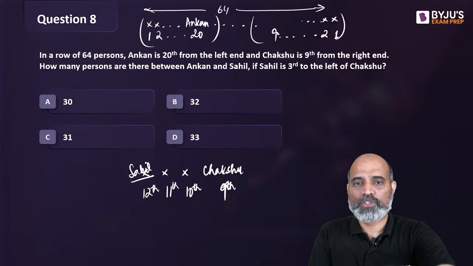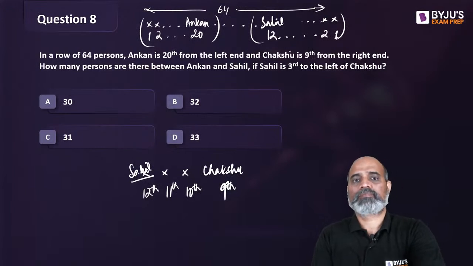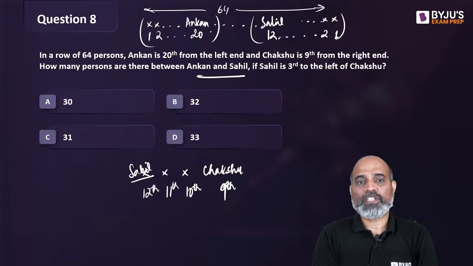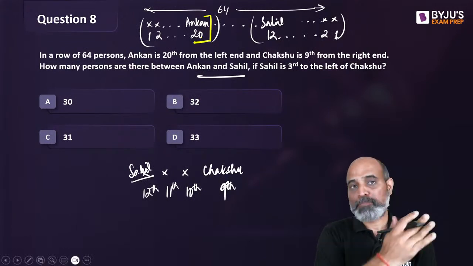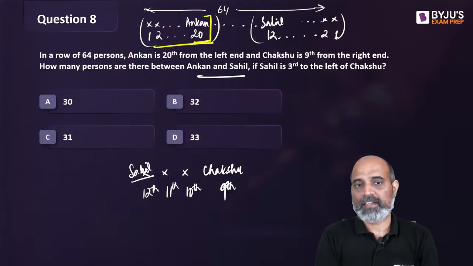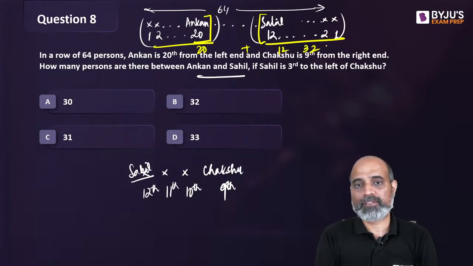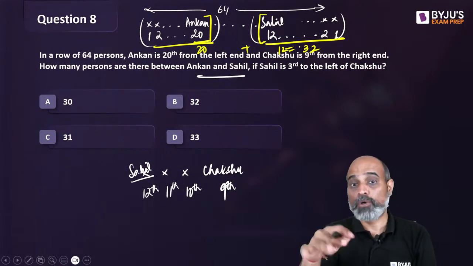So अब यहाँ पर एक काम करते हैं. Let's do one thing. इधर Chakshu छोड़ देते हैं. Let's bring in Sahil because we have to look into the number of people between Ankan and Sahil. Now, out of 64 people, if 20 people are on the left-hand side and 12 people are on the right-hand side, so this is 20 plus 12, 32 log hain idhar, left and right, including Ankan and Sahil.